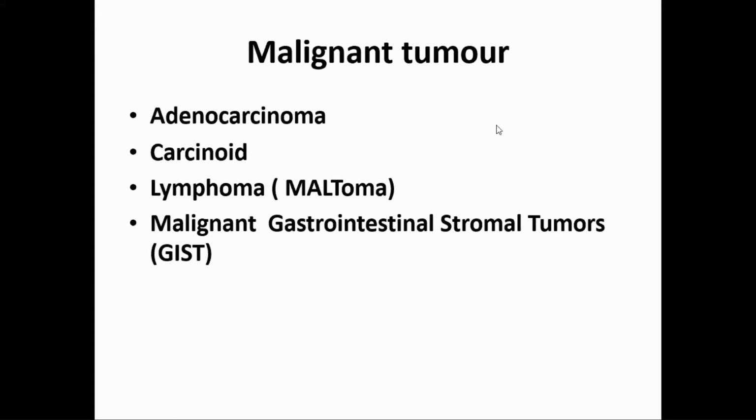Benign tumors are epithelial polyps, which are of three types: fundic polyp, then hyperplastic or inflammatory polyp, and then Peutz-Jeghers syndrome, and then juvenile polyp, and then of course adenoma, which is a benign tumor of the glands, gastric glands. So this is a broad classification of benign tumor and malignant tumor. Now we go for the classification of carcinoma of stomach.